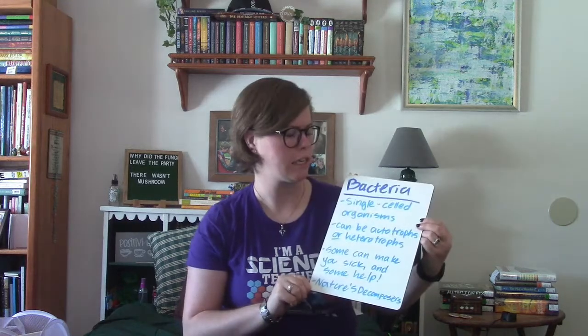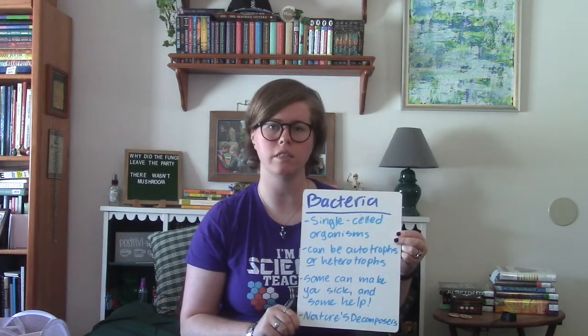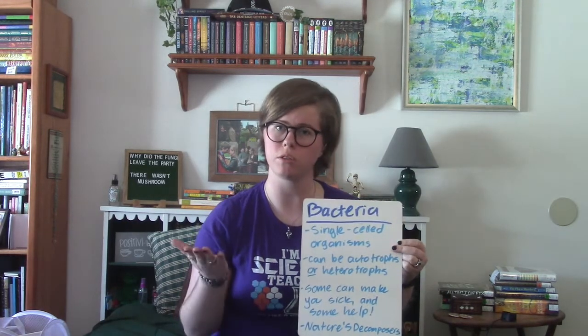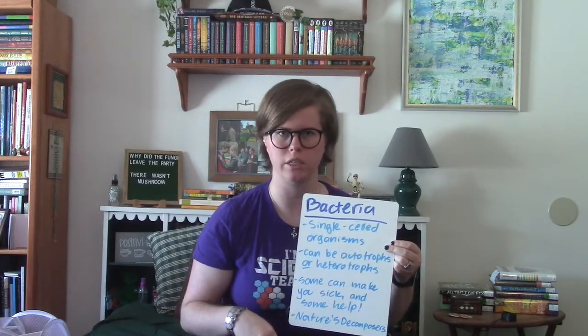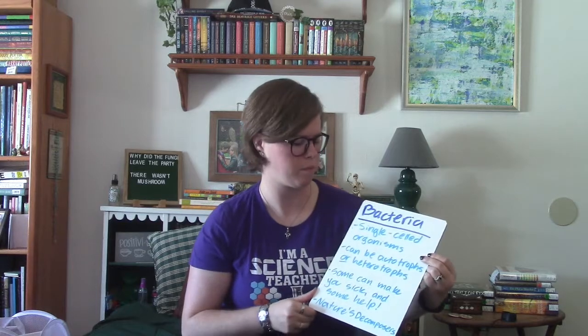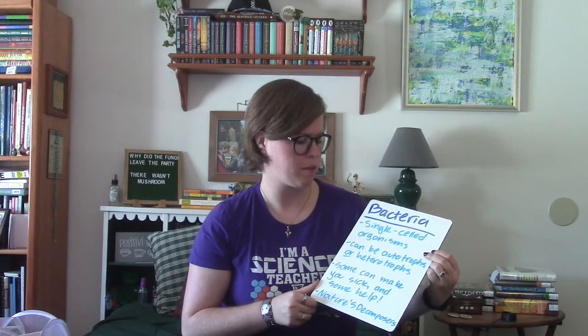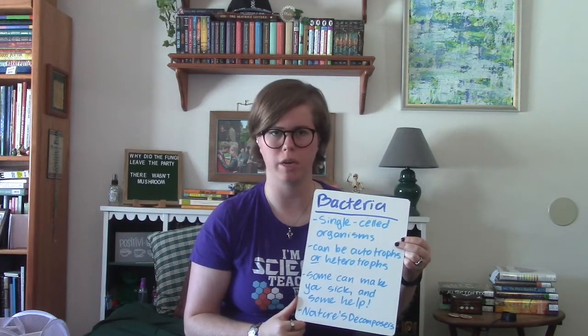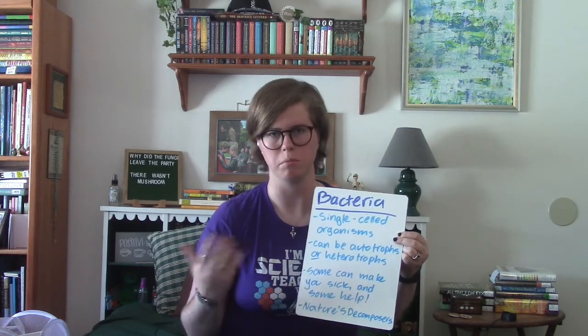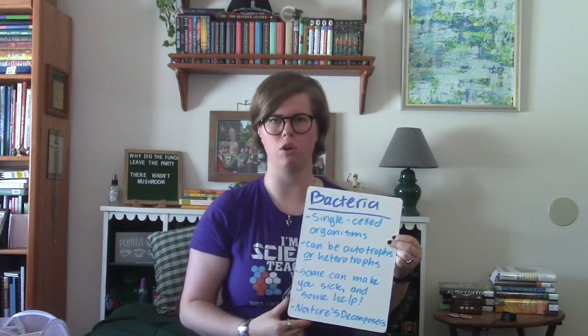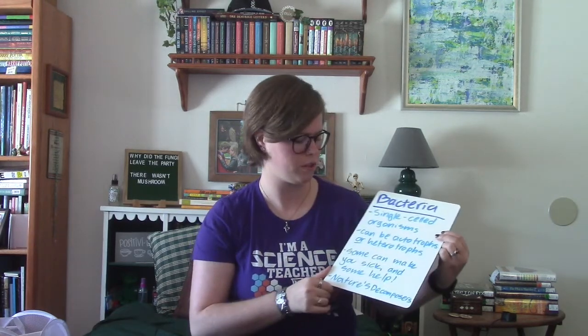Our next thing that we are going over in our list is bacteria. Bacteria are single-celled organisms, which, since we use the word organism, means that they are in fact living things. They meet all of the criteria to be classified as a living thing. Bacteria can be autotrophs or heterotrophs, depending on what their food source is. Some of them need to feed off of other organisms, making them a heterotroph, and some of them make their own food, which means that they are autotrophs.